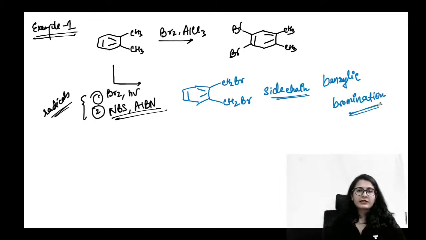Okay. Yes, so this is the selectivity of bromination, whether it is going to take place on the ring or on the side chain, depending on the conditions. ठीक है. तो guys ये देखो ये कौन सा reaction है. We are comparing two reactions over here. One is a electrophilic aromatic substitution and the other one is simply radical reaction. Okay. So we will consider more examples of electrophilic aromatic substitution. ये भी reaction mechanism में है, बहुत important topic है.